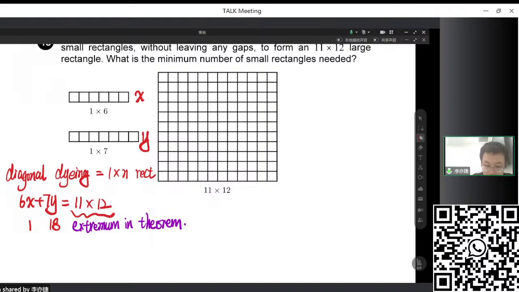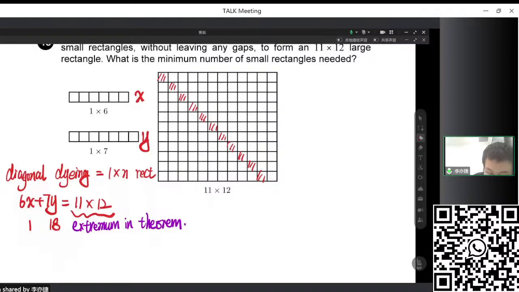So since this is not possible, we should use the diagonal dyeing to help us prove it. Firstly, the diagonal means that we can color all the diagonals, one of the diagonals all black. And then we want to use the 1 times 7 to fill it in.